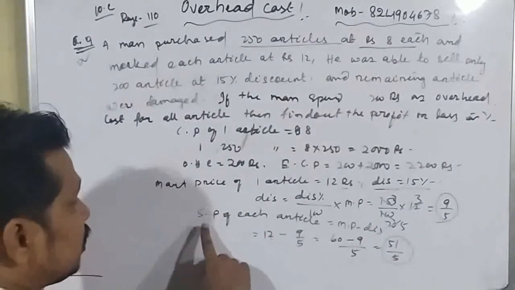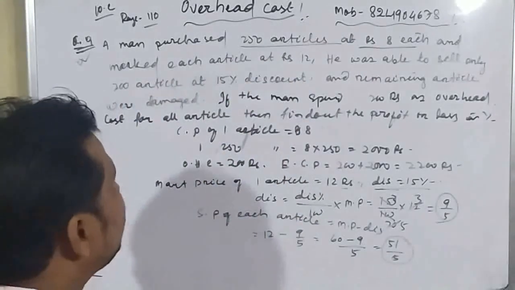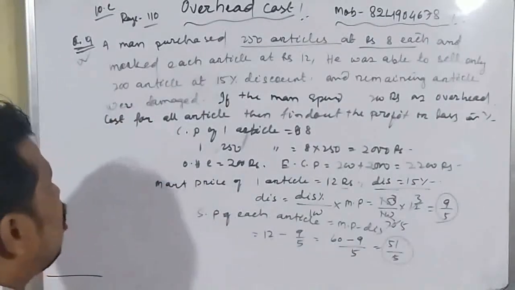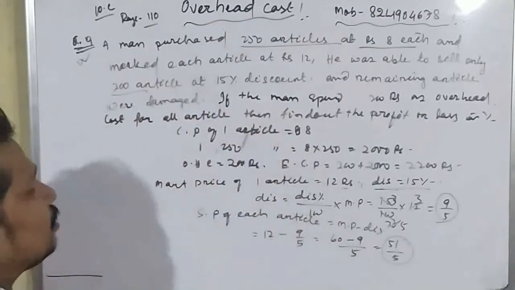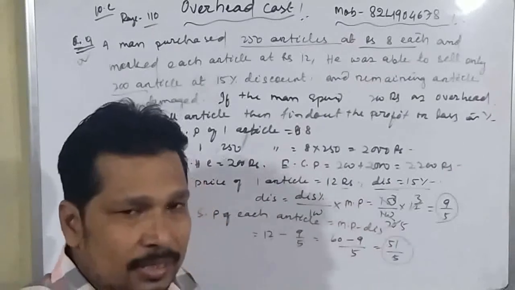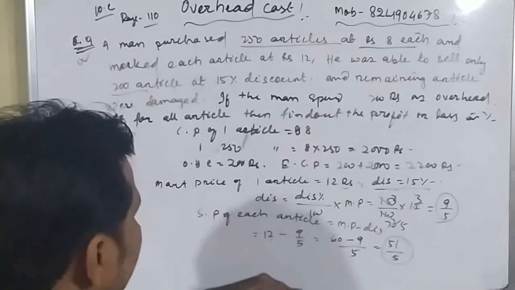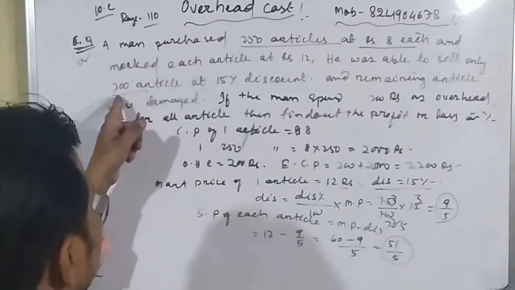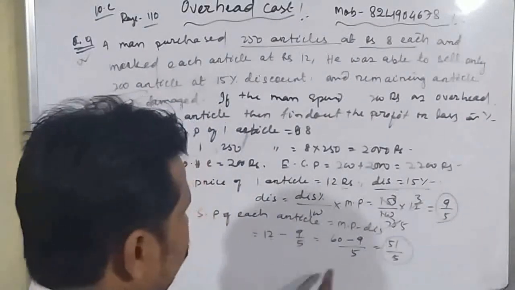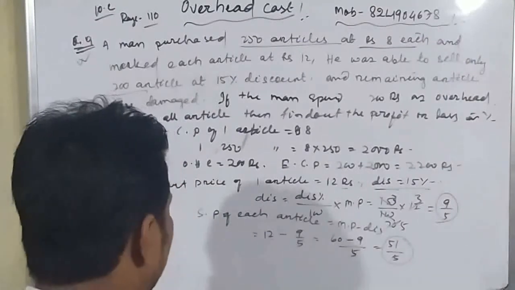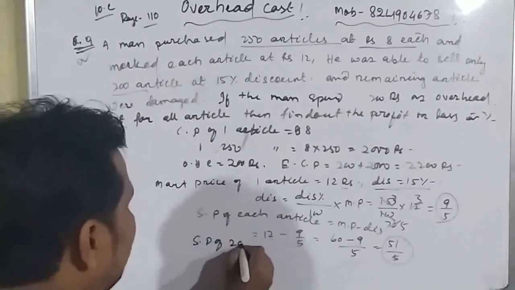Now we have to find out the selling price of 200 articles instead of the selling price of 250 articles, because he has sold 200 articles. How many articles has he sold? 200 articles he has sold, and the rest of the articles were damaged. So if the rest of the articles are damaged, then that means we do not have to think about these rest articles. We have to calculate all these things for these 200 articles. Okay student, so now we have got the selling price of each article.